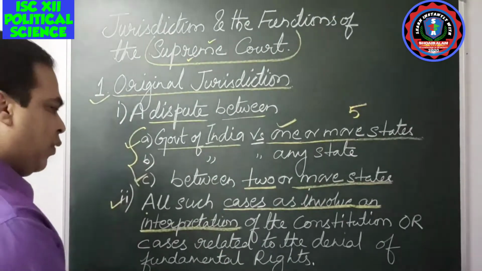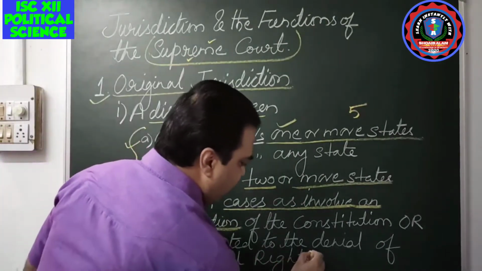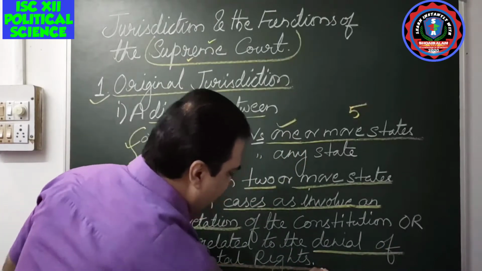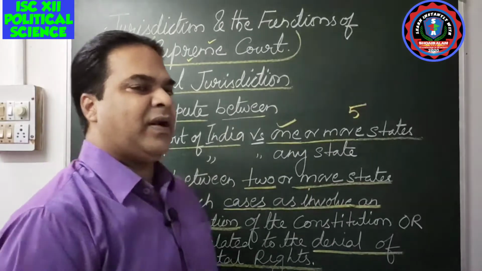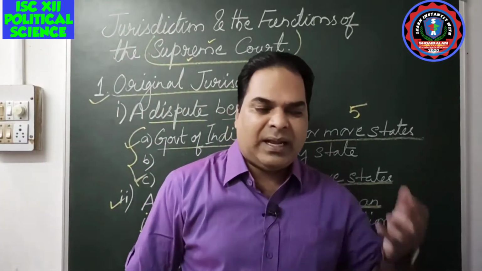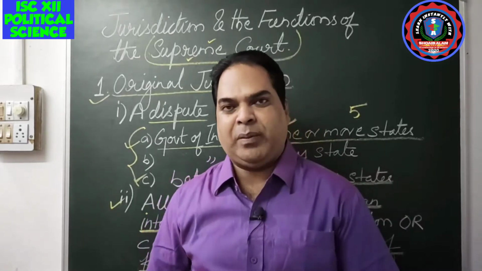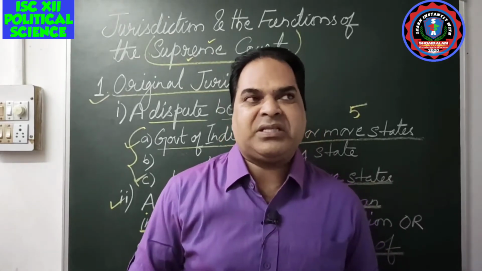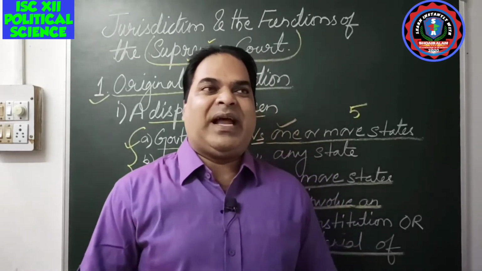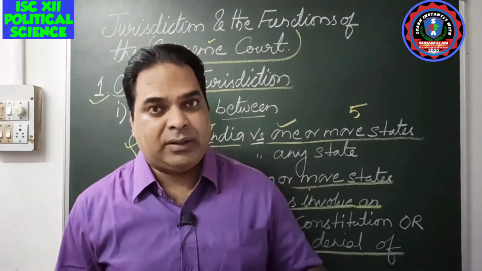Then the second one is denial. If any person is denied the fundamental rights. If any of the fundamental rights are denied by a government or a group of people, or if the fundamental rights of the people are infringed or taken away, then definitely that case will also fall directly under the Supreme Court.